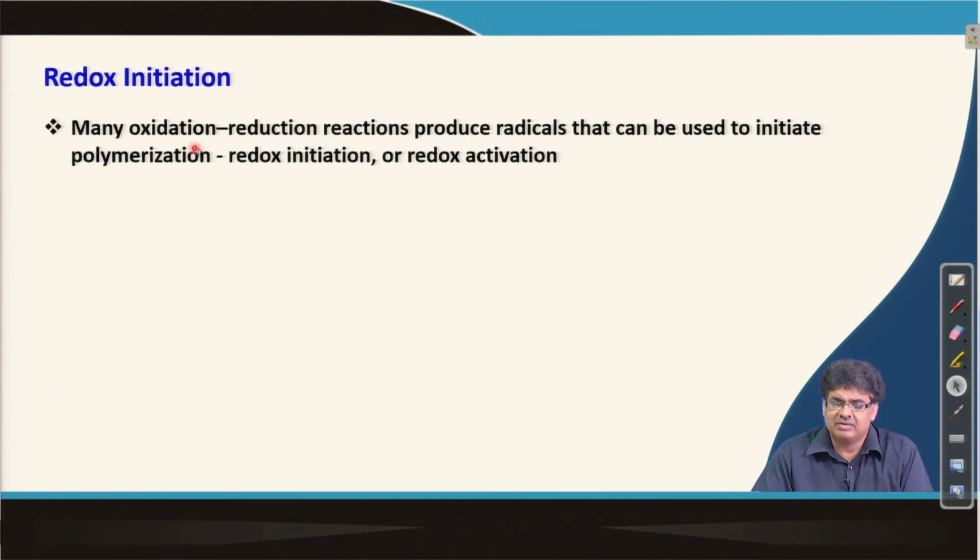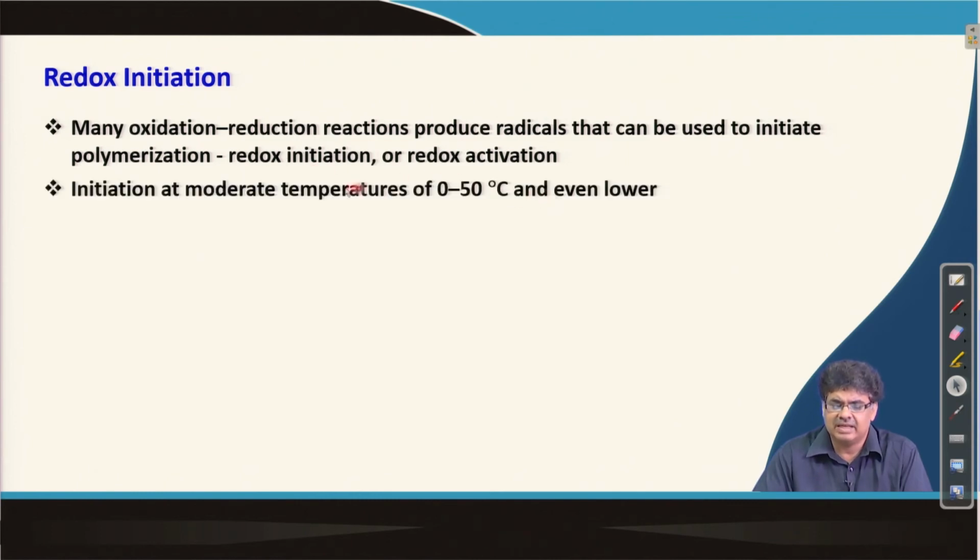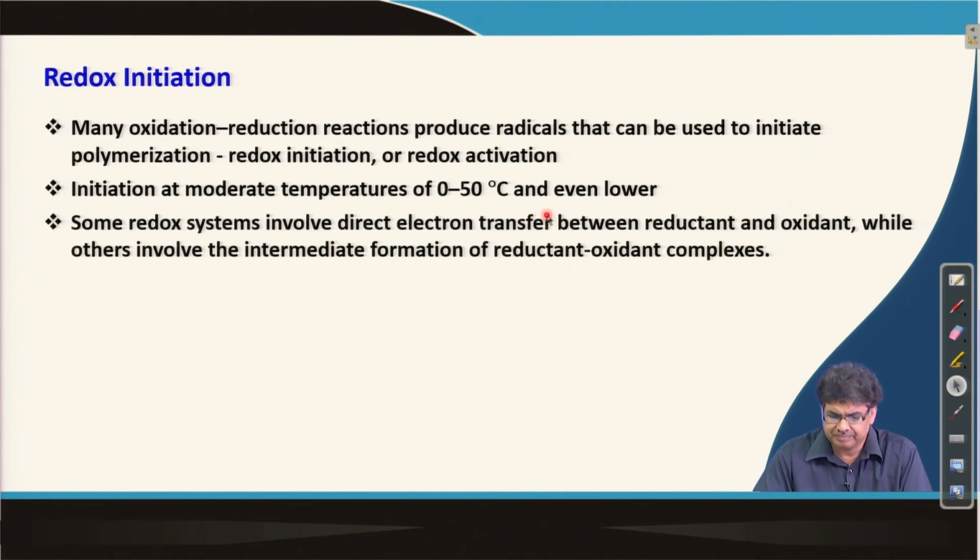So, many oxidation reduction reactions produce radicals that can be used to initiate polymerization, and we call that process redox initiation or redox activation. And the advantage is that this initiation can take place at moderate as well as lower temperature.